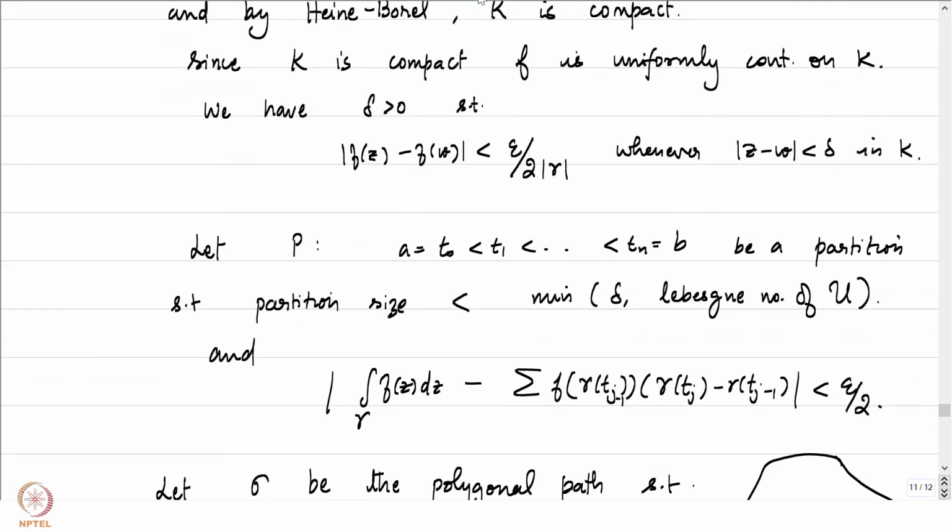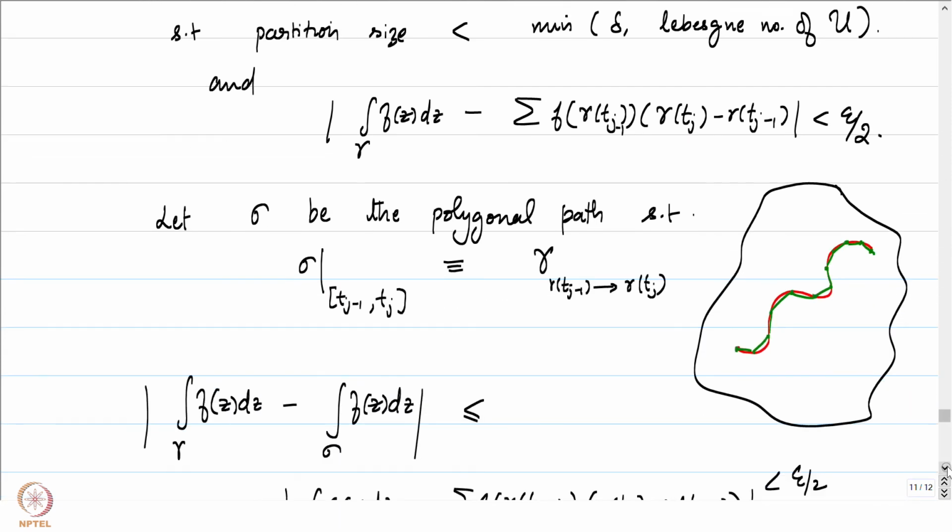If you notice, I am underlining it in green. When this happens, we can always bound capital F of z minus capital F of w by epsilon by 2 times the arc length of gamma, and we will use that here.